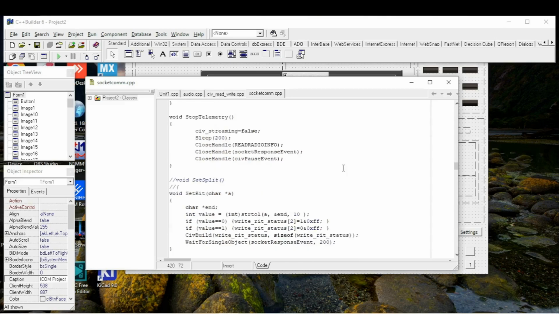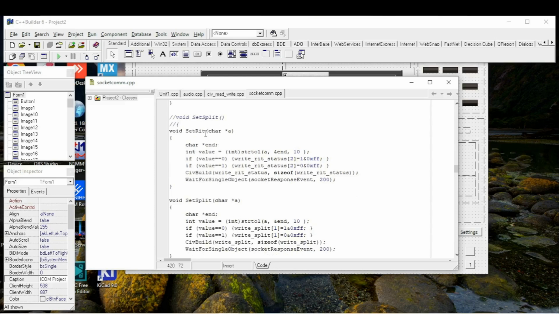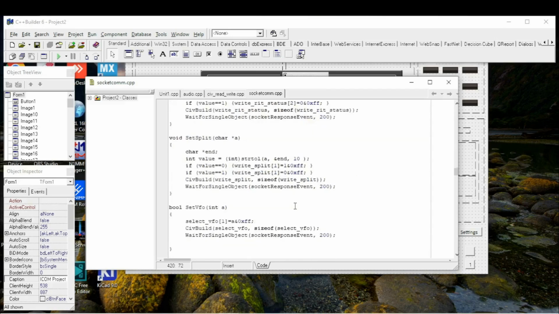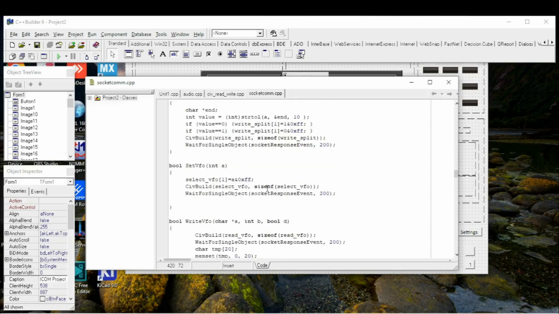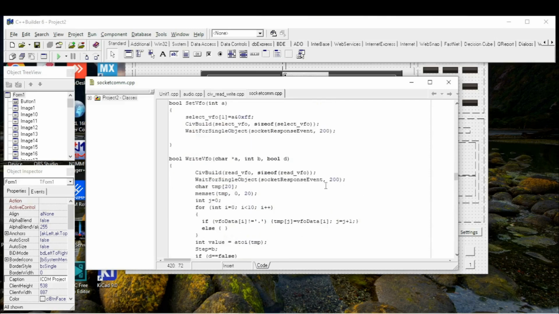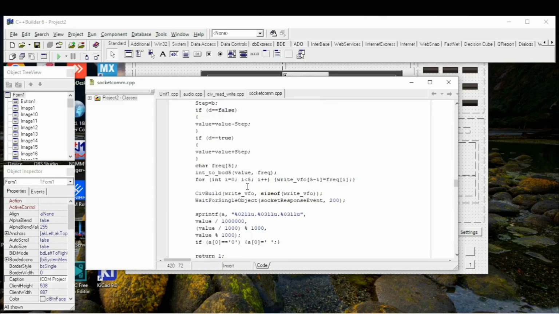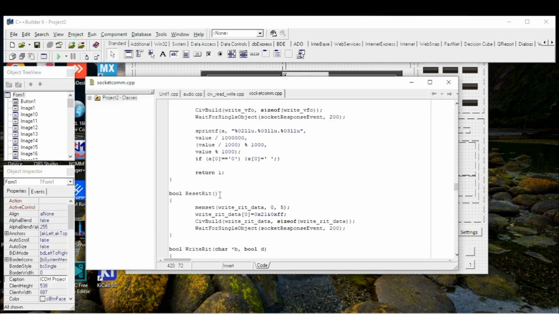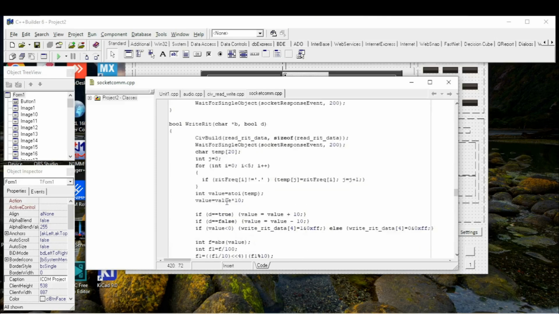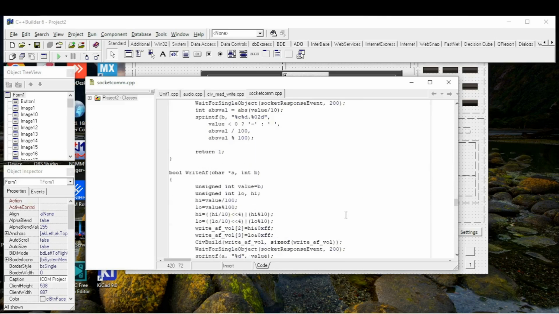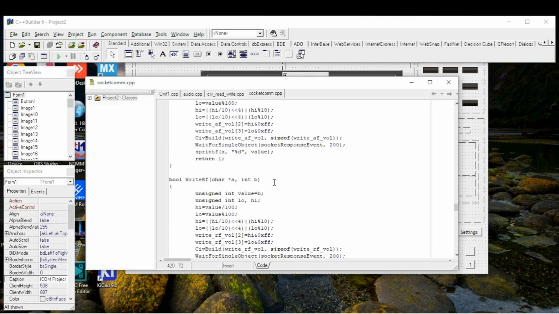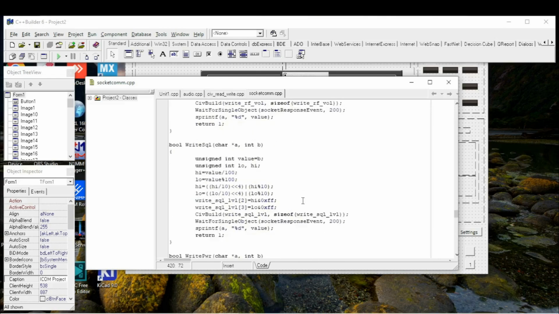After that are similar functions to those we used in the serial port, like set read, set split, set VFO, VFO A, VFO B, write VFO, write frequency, reset read, reset to 0, write read, write audio frequency, radio frequency, power, CW speed.